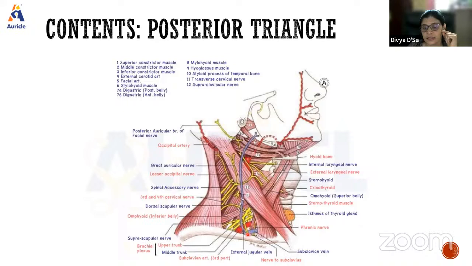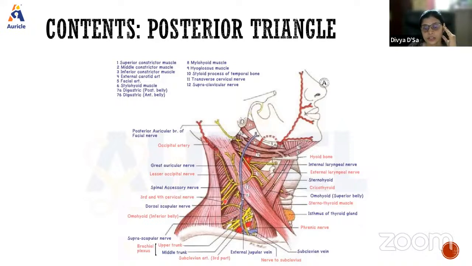We also see the subclavian vein, and into this subclavian vein the external jugular vein will open. The external jugular vein also forms a part of the roof because it is a little superficial. You can see the transverse cervical nerve here, the great auricular nerve here, and the supraclavicular nerves. They all form part of the roof.